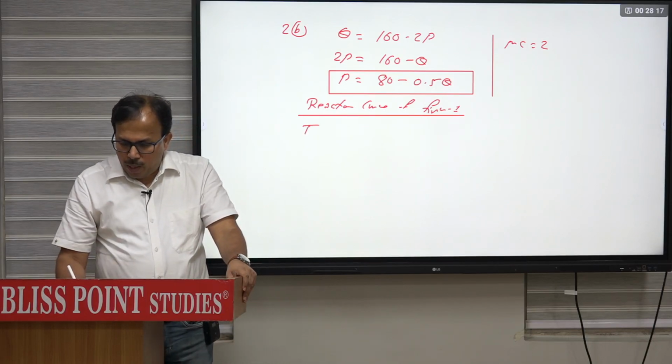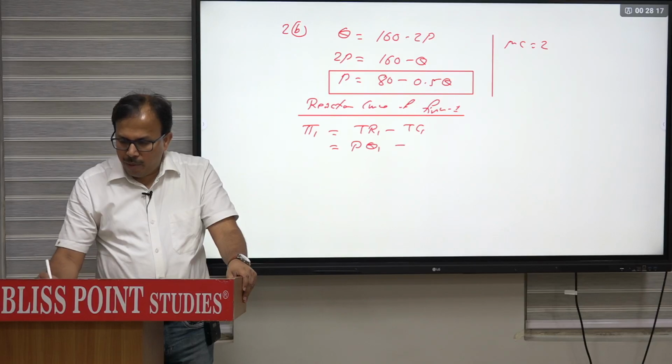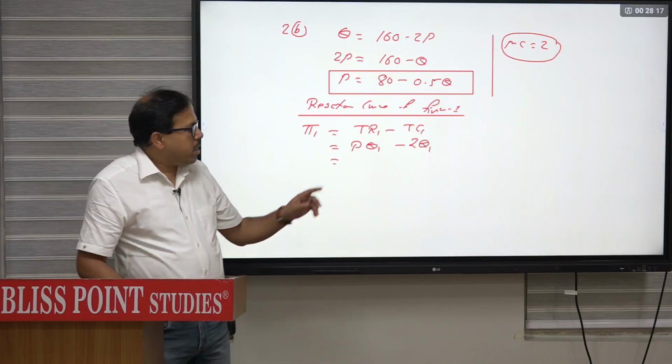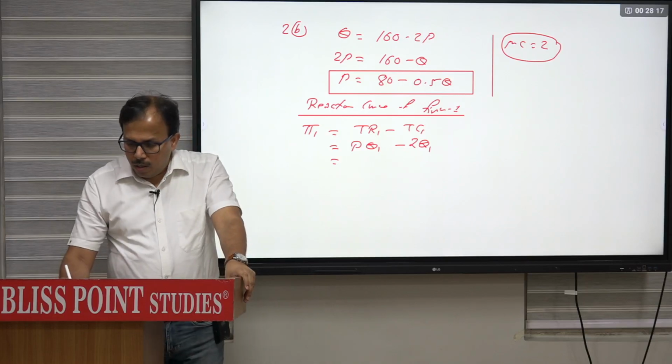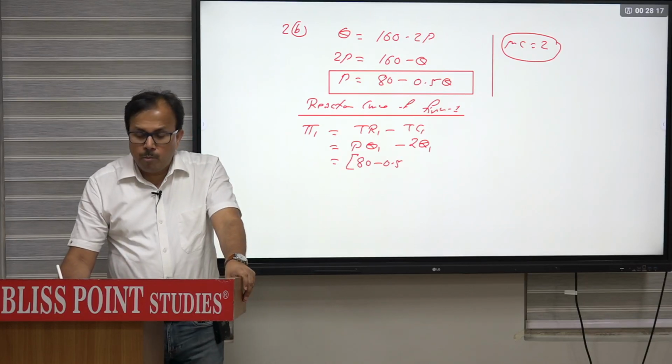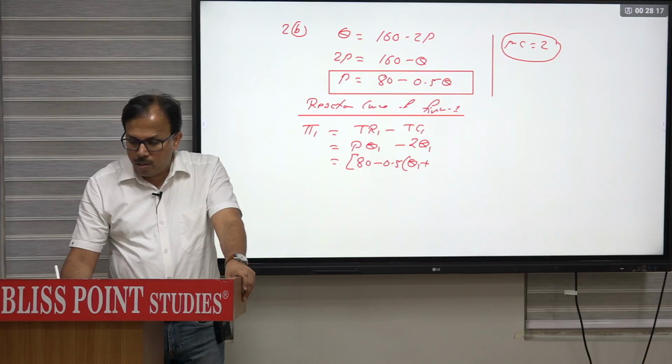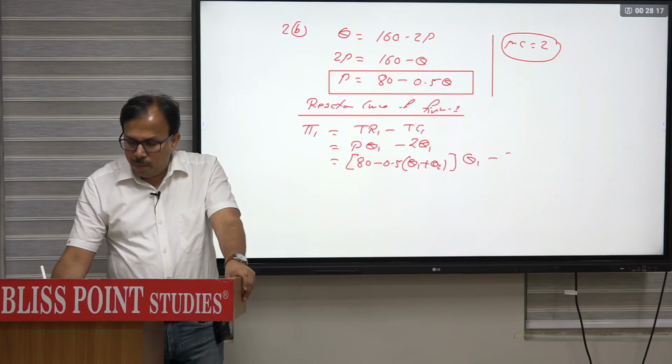So that means you have to write profit equation. So that will be TR1 minus TC1. P into Q1, marginal cost constant given at 2, so it will be 2 into Q1. In place of price, write down this function. In place of price, you will write 80 minus 0.5, or in place of Q, you will write Q1 plus Q2 because that is market quantity, into Q1 minus 2Q1.